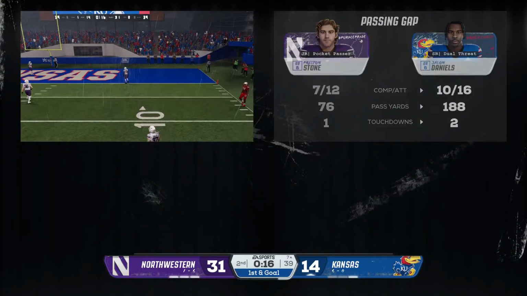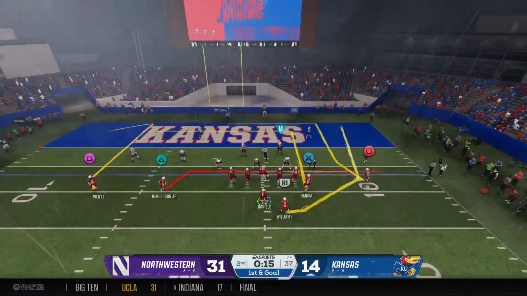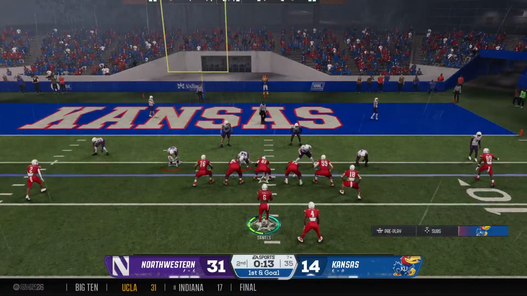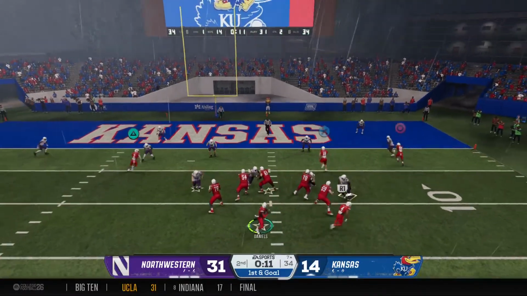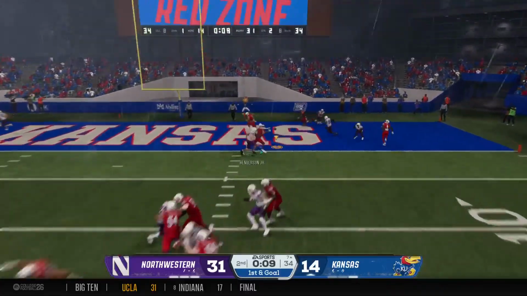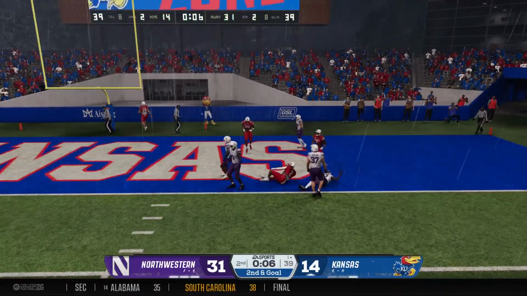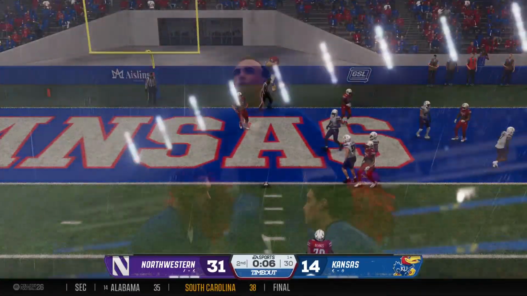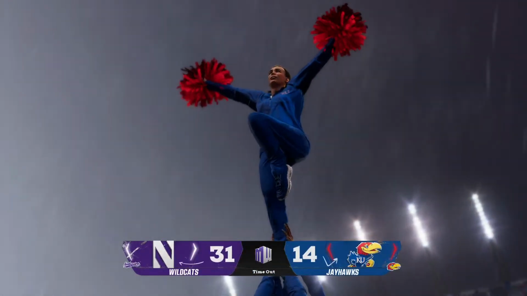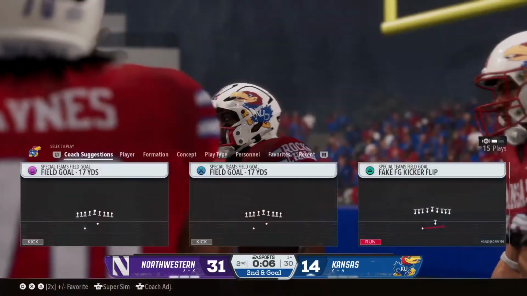This is a really important series of plays, a chance to cut into the lead just before halftime. Fires into the end zone. Hauls it in. Almost in, but they'll say he didn't make it, inches away from the touchdown.